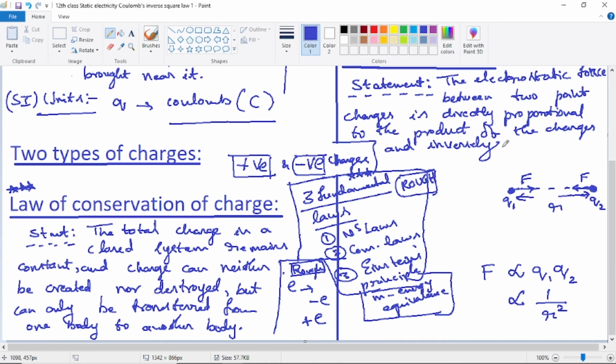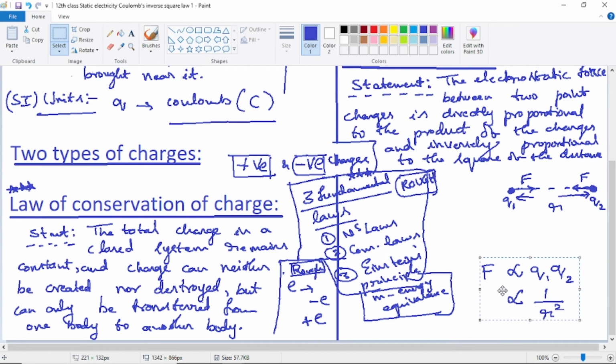inversely proportional to the square of the distance. So here actually the space is over, the diagram is coming here. So what I'll do is, because on the Windows Paint app the equations can actually be moved.